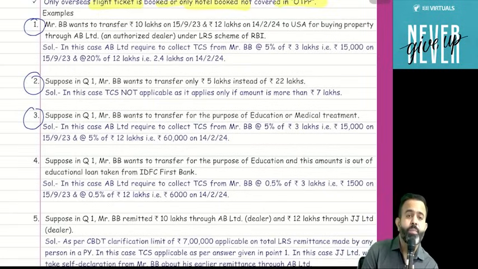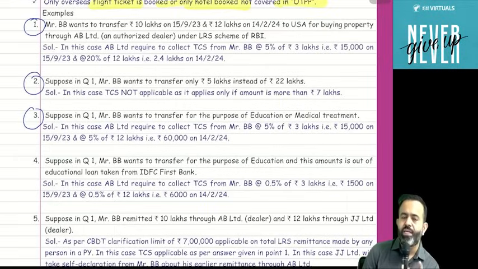Sorry, loan transfer, educational purpose. Yes, the loan is just to track the transaction. Obviously, you can take the credit of the same.